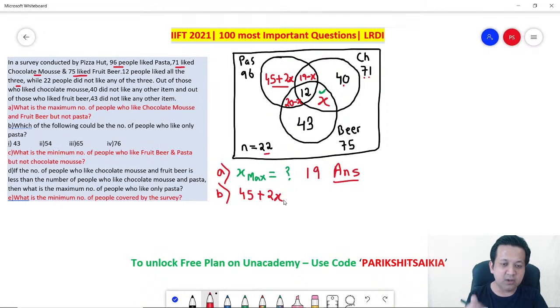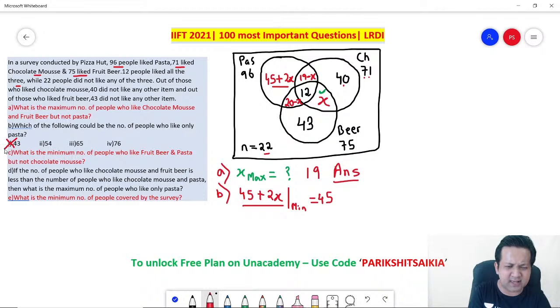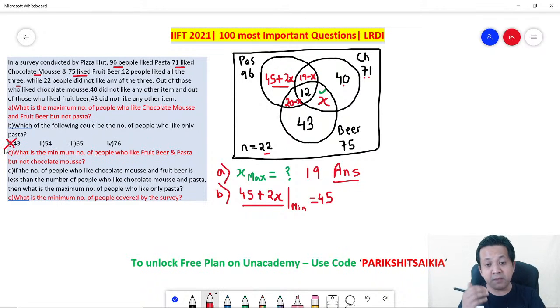Will you agree? So even if x is 0, the minimum possible value of 45 plus 2x, 2 into 0 is 0, will be 45. So this is the minimum value. Minimum occurs at x equal to 0, and it will be 45. So any answer less than 45 is not possible. So just strike out those answers. Option 1 is not possible. That's less than 45. What about the remaining answer options?